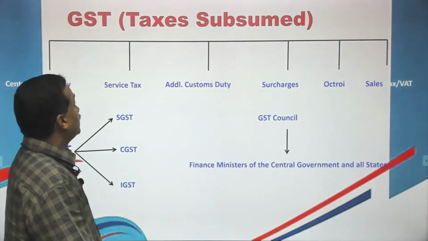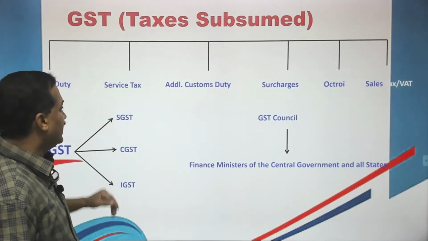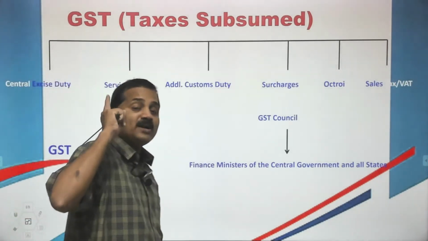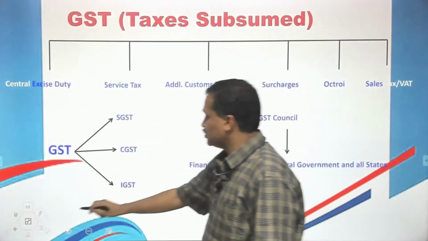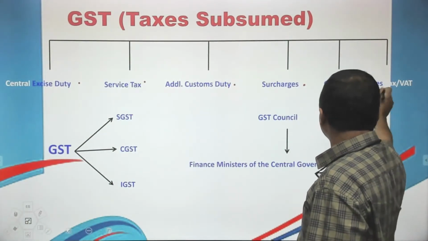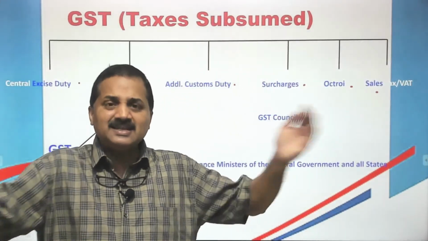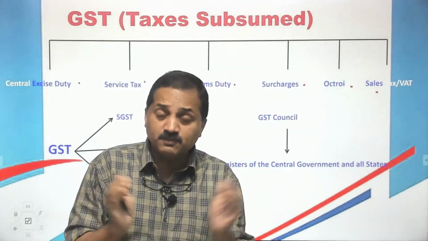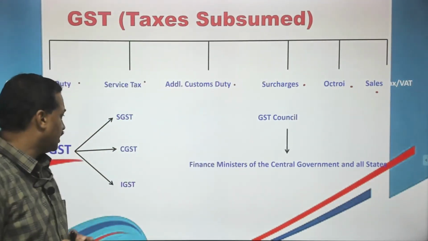So what GST has brought forth is this: all central government and state government indirect taxes were subsumed into one single goods and services tax. There is no central excise duty, no service tax now, no additional customs duty, surcharges, octroi, sales tax, VAT, nothing. All the different kinds of indirect taxes were subsumed into one single goods and services tax. This was a major reform.